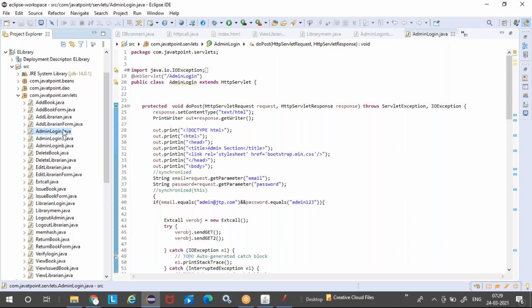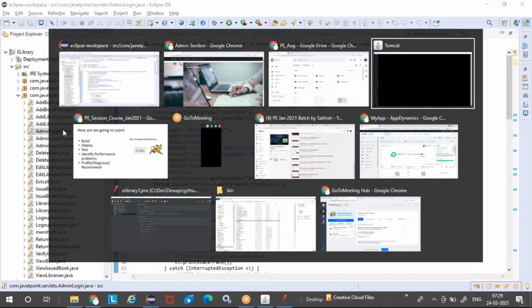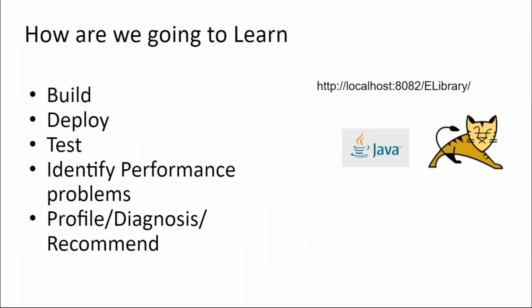So as a developer, I'll go and deploy it, and then as a tester, we'll go and find problems, and then as an engineer, we'll go and troubleshoot the problem using the profiling tools or various tools, and then we'll see at code level what is the problem. That is how we will try to learn this. So we'll build, we'll deploy, we'll test, we'll identify performance problems, and then we'll go into diagnostics, and then recommend whatever changes have to be done for fixing it. And that's how we are going to do it.